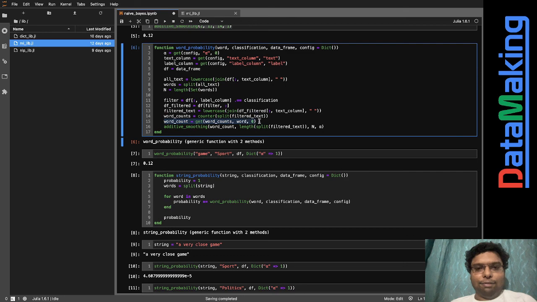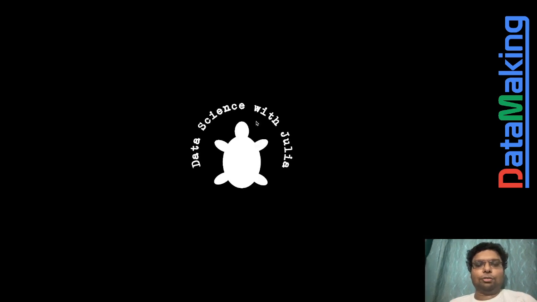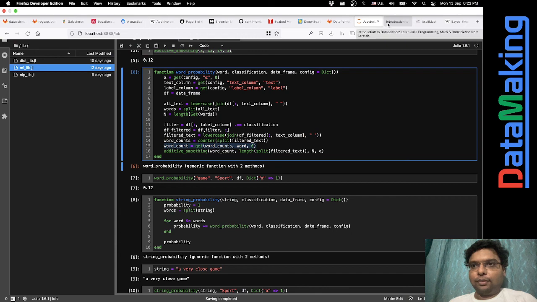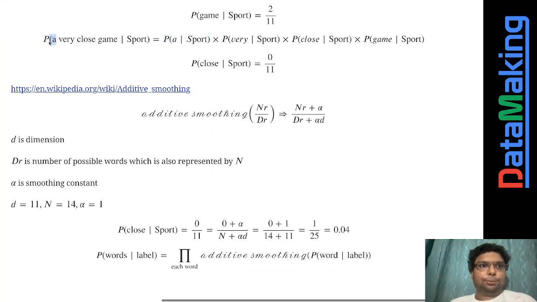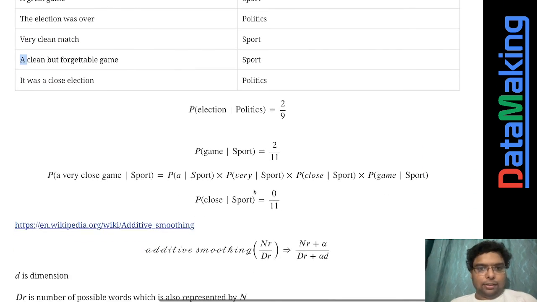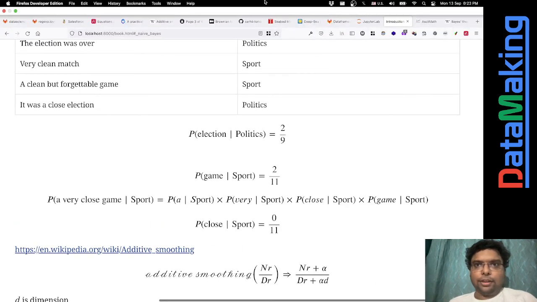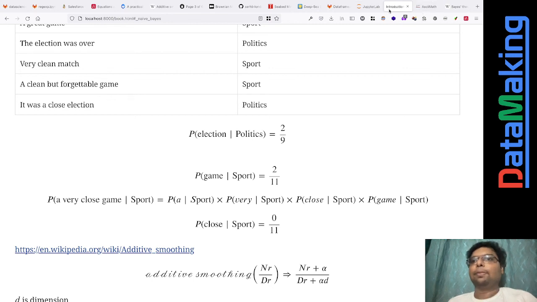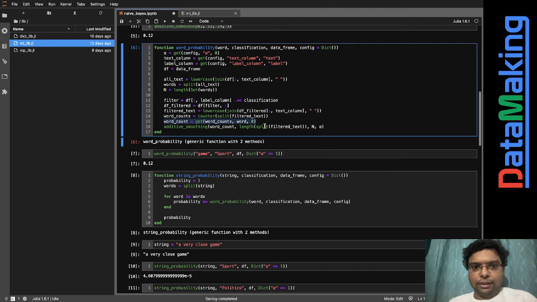And now we might look for the word counts of, let's say, p of in sport. Is there in sport? I think it is there. No, sport doesn't have it, not even a very clean match. There is very, which is close. So for all these things, we'll get a count. I think you need to go and look into this MLlib. I think I also need to give the link, or in this code repo you will find it.